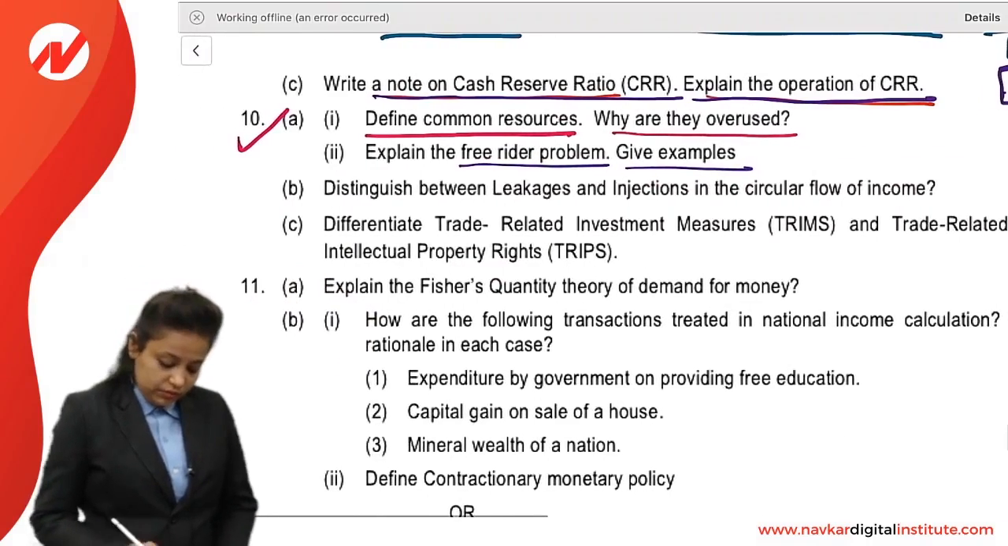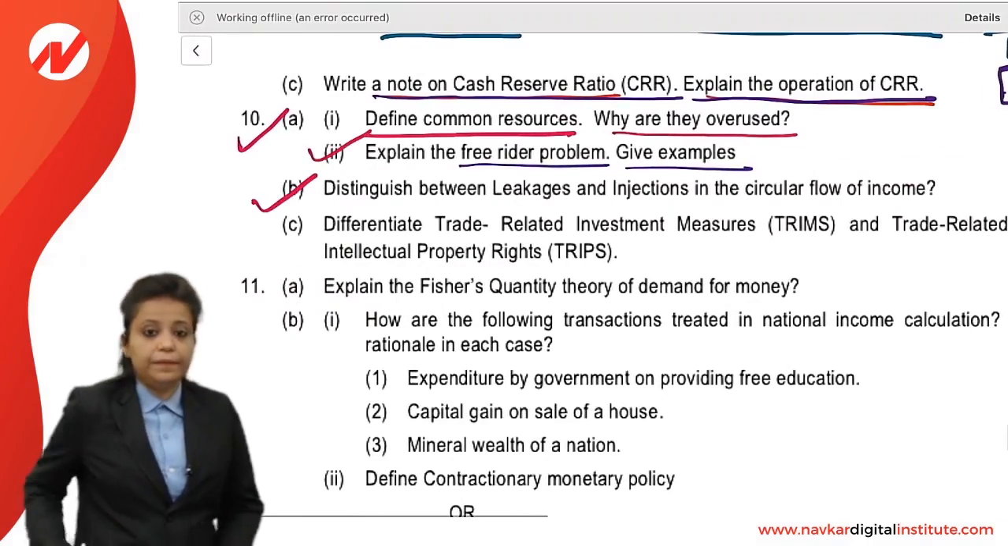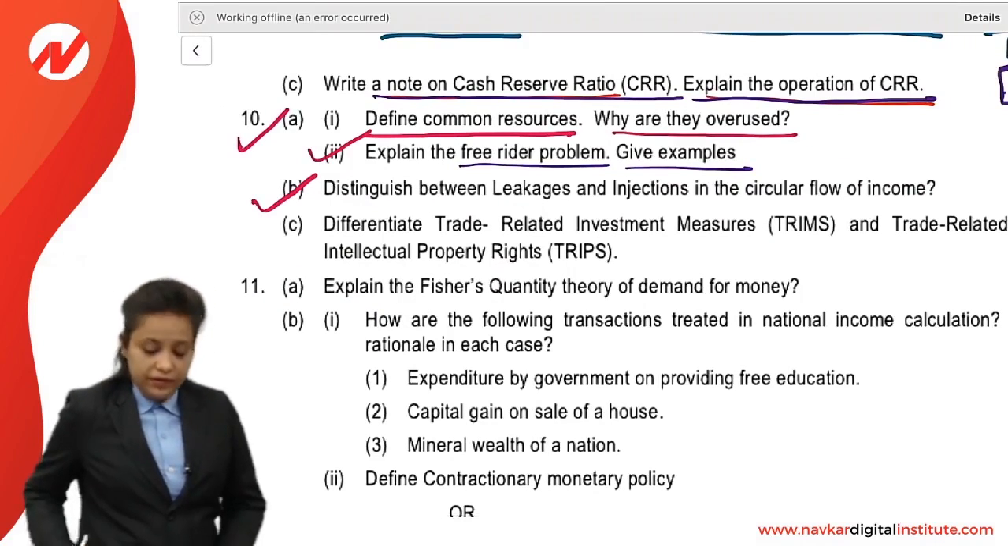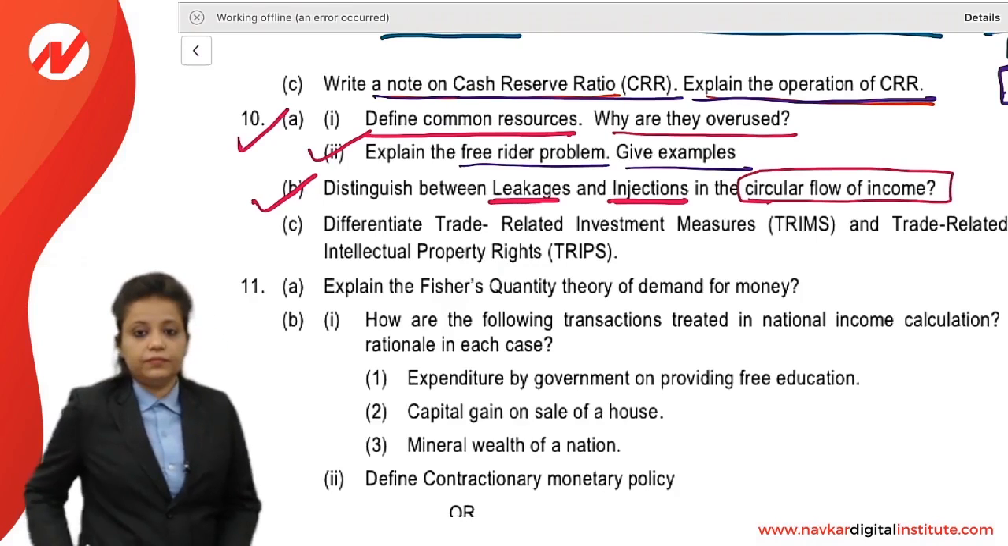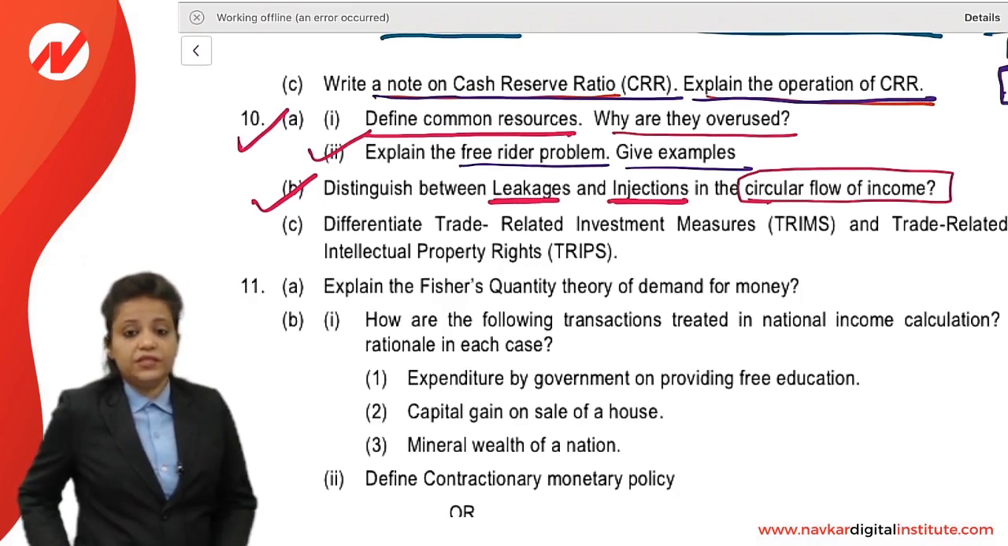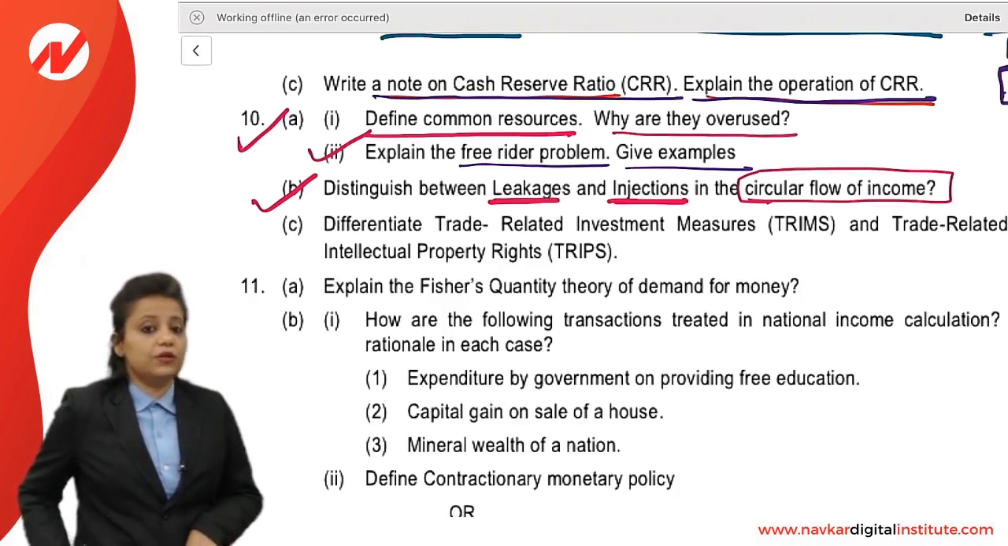Next question, 10b: distinguish between leakage and injection in circular flow of income. So what is the difference between leakage and injection in the circular flow of income?